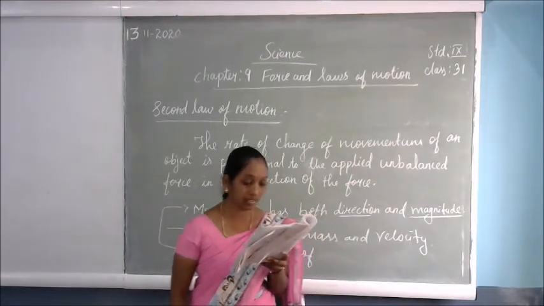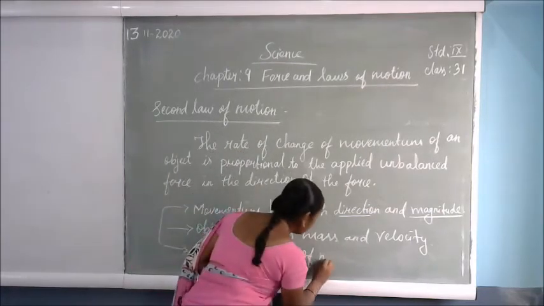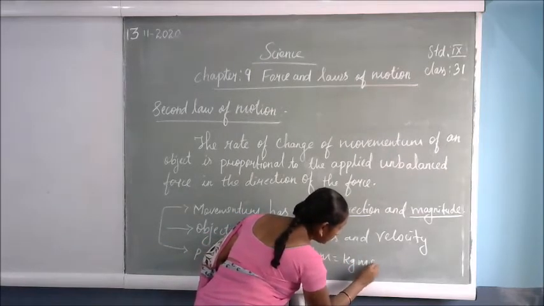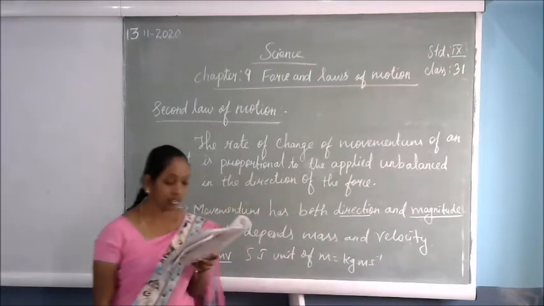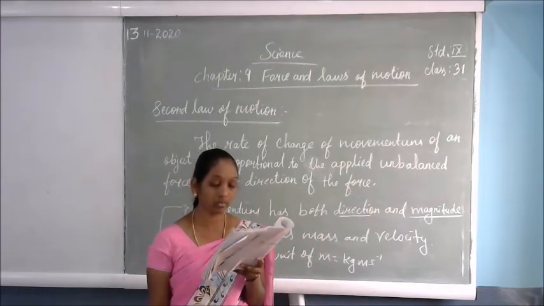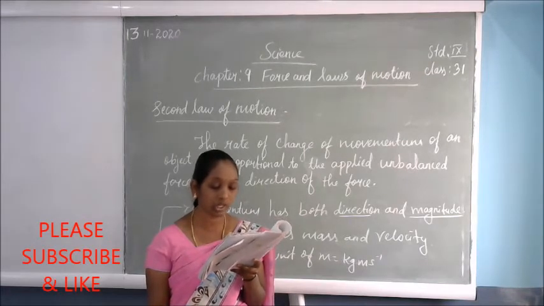The SI unit of momentum is kilogram meter per second. Since the application of an unbalanced force brings a change in the velocity of the object, it is therefore clear that the force also produces a change of momentum.